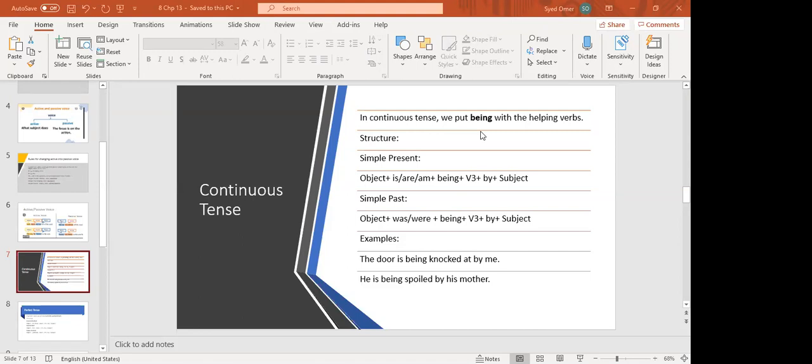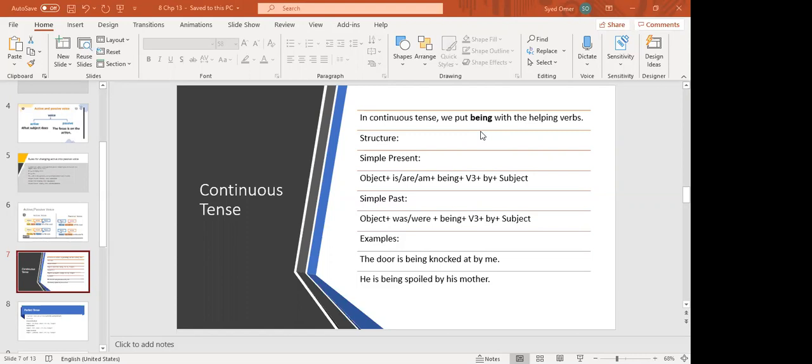or am. But what else we need to put? In present continuous and in past continuous, in the passive voice, we put the word being, B-E-I-N-G, because the continuous is in ing form. So in passive voice, you have to put being, B-E-I-N-G, being. And then the same third form of verb. For example, the same example if I tell you, the man is hitting a small child, you will write it. Object is a small child. You will write a small child is being hit by the man.